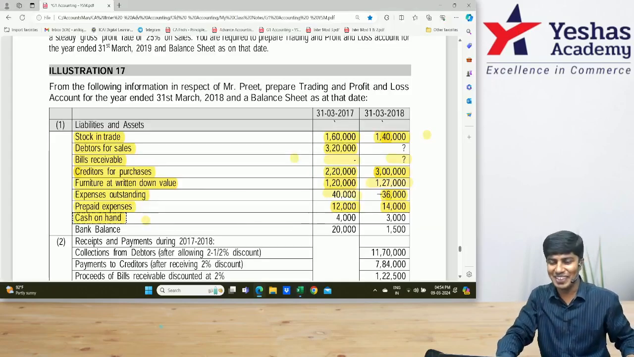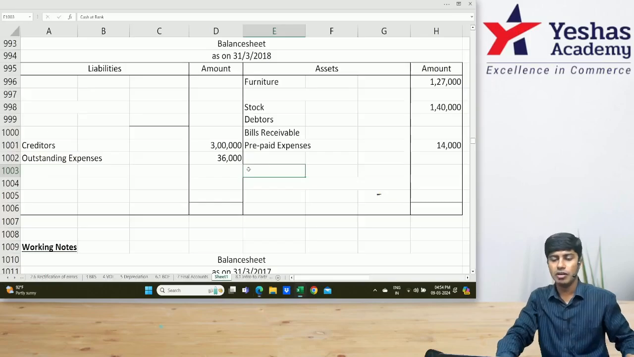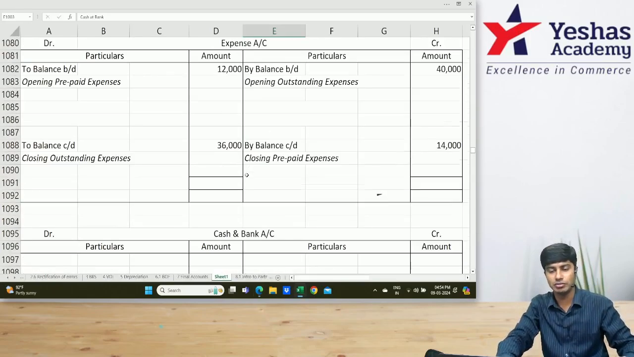So opening is how much? 4. Closing is how much? Opening 4, closing 3. Where do we write? We'll open one more cash account.